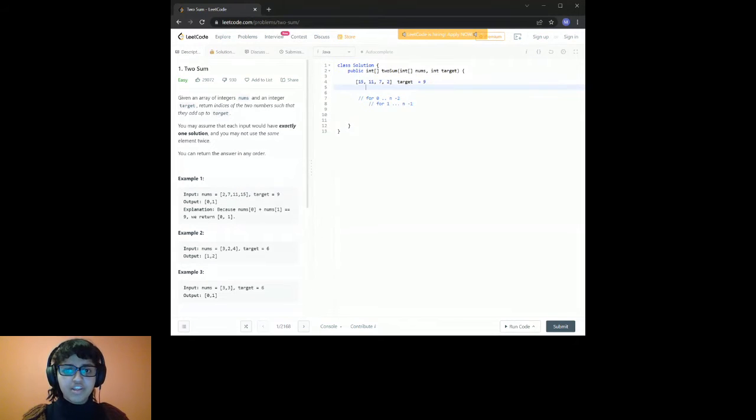Now let's look at the number of comparisons. Just eyeballing it, we know that the output we're going to have to return is 2, 3, because 7 and 2 is equal to 9, and their positions are 2, 3 of the index. But if we were to put this in a nested for loop like this, the first thing we do is take the 15 and compare it with the 11, not get 9, with the 7, not get 9, and with the 2 and not get 9. So that's already 3 comparisons within our first pass through the for loop. Then within the second pass, we take the second value and compare it with the rest of the values within the array. So 11 compared with 7, not get 9, 11 with 2 and not get 9.